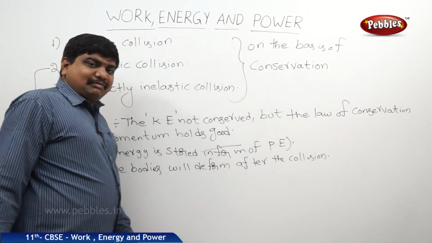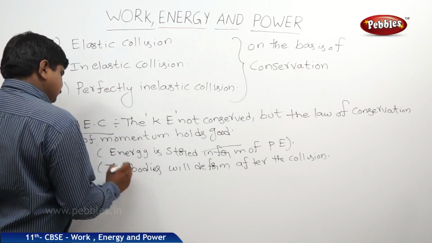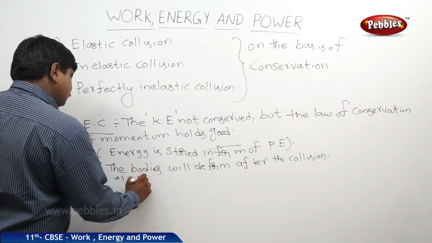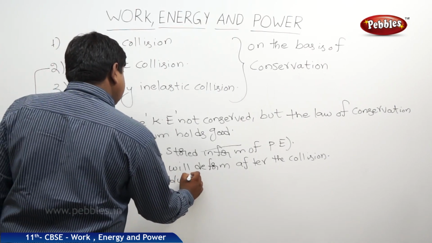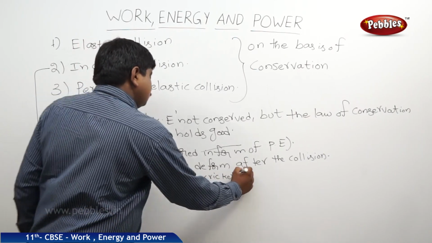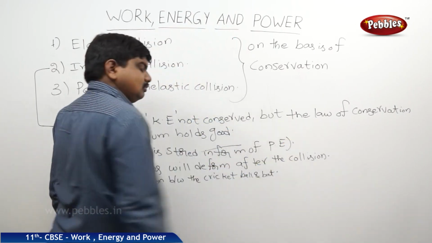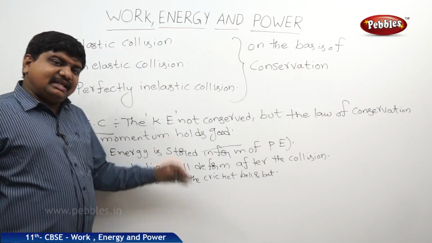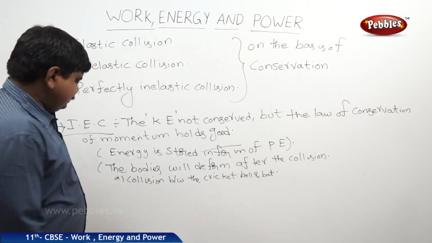So what are the examples? Collision between the cricket ball and bat. It means the deformation does not take place at the right moment. It may take some time also.